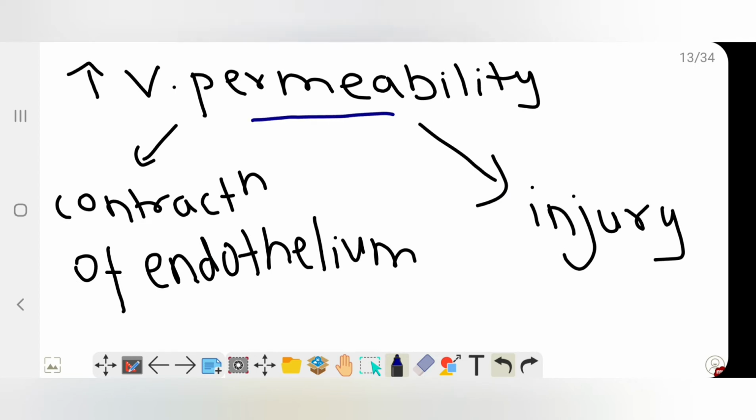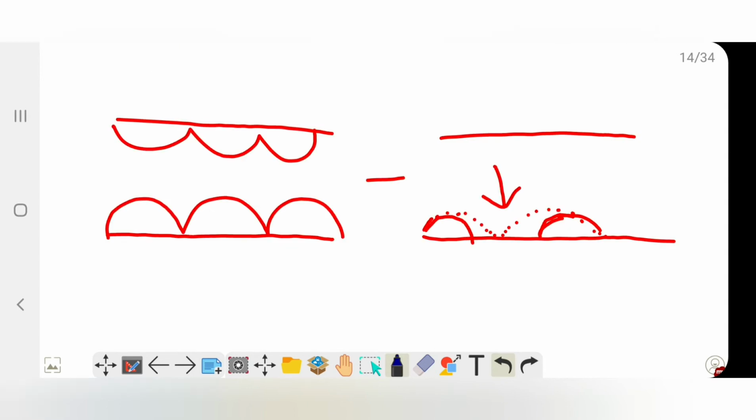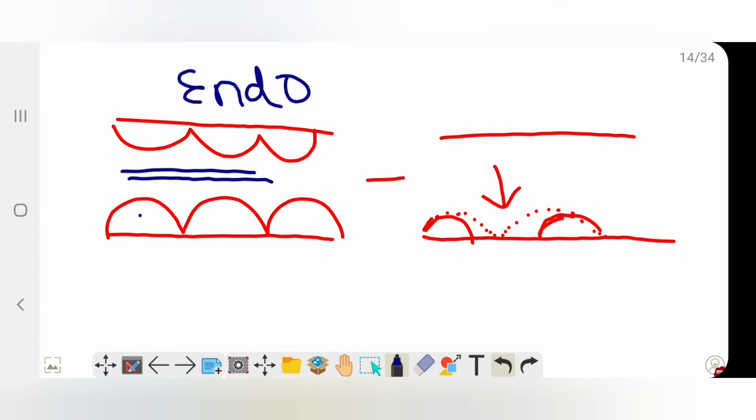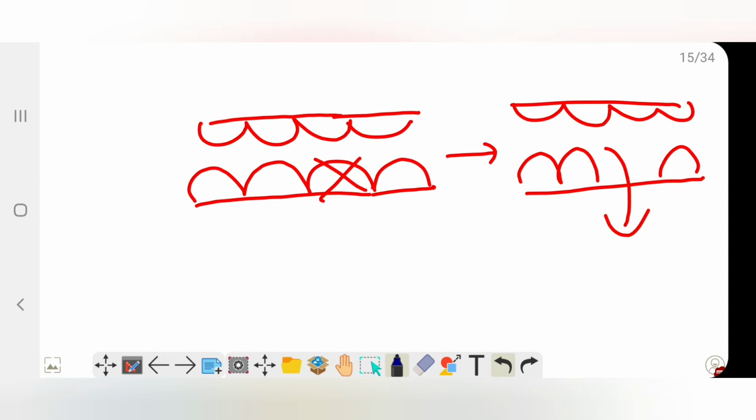Next, increased vascular permeability. Why does this increased vascular permeability occur? One is due to contraction of the endothelium, another is endothelial injury. So what is contraction of endothelium? Here is blood flow, normal endothelium. When the endothelium gets contracted, there is this much space between them, so there is easy permeability, thereby increased vascular permeability.